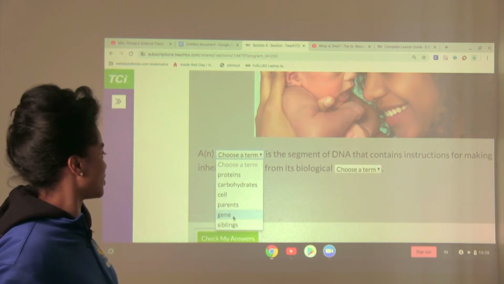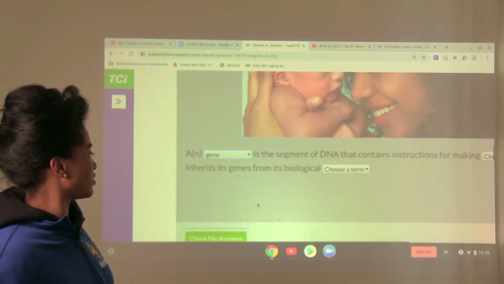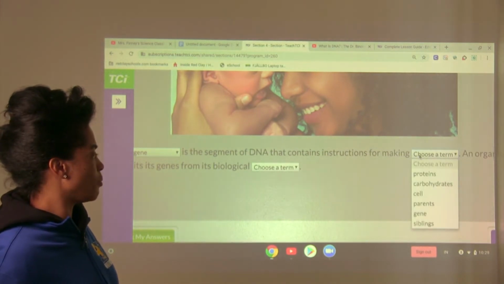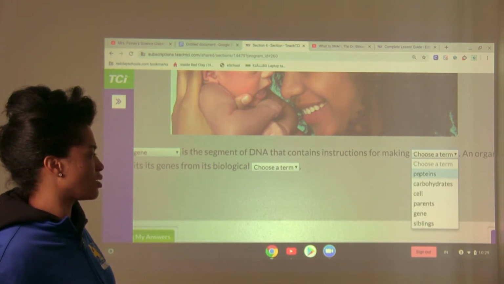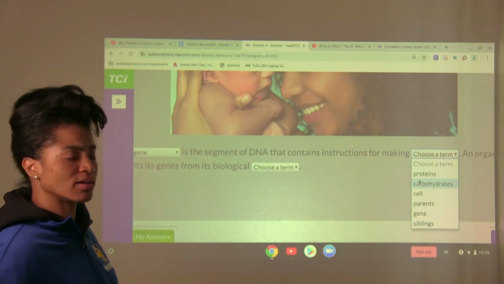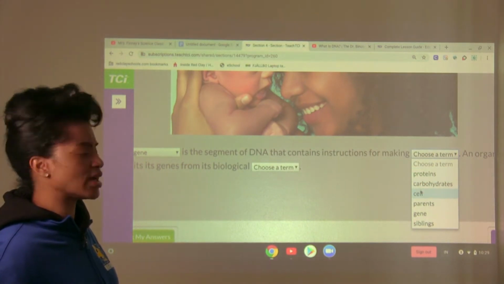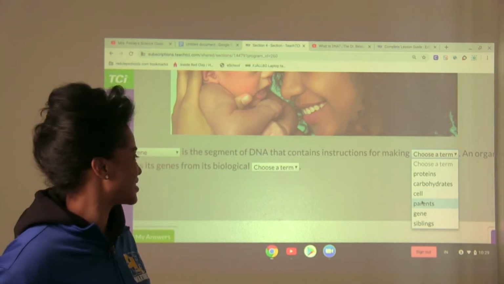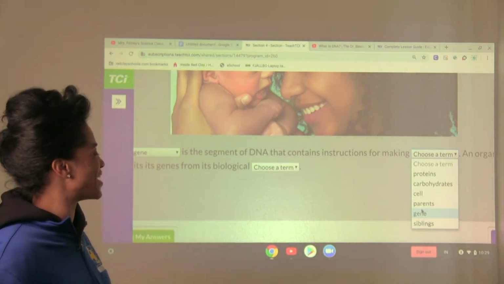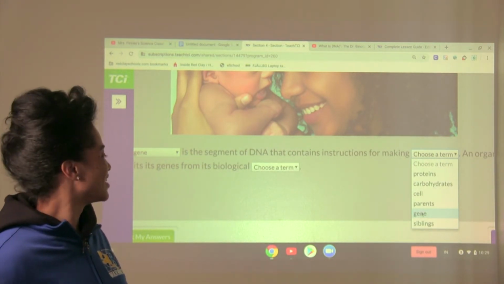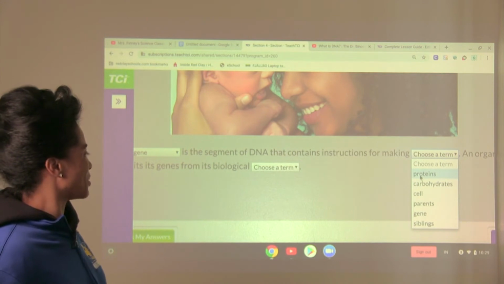Okay, so a gene is the segment of DNA that contains instructions for making proteins, instructions for making carbohydrates, instructions for making cells, instructions for making parents. That would be crazy. Instructions for making genes. Instructions for making siblings. Okay. Pick proteins.